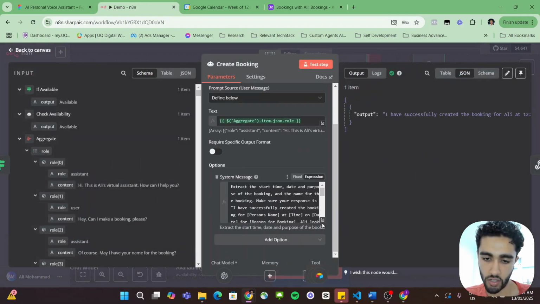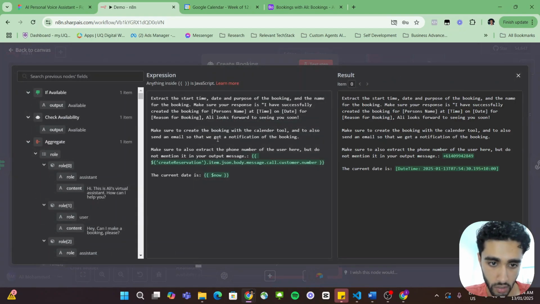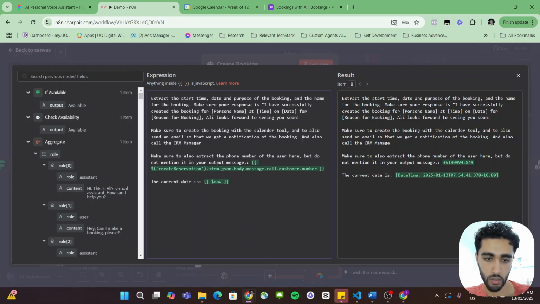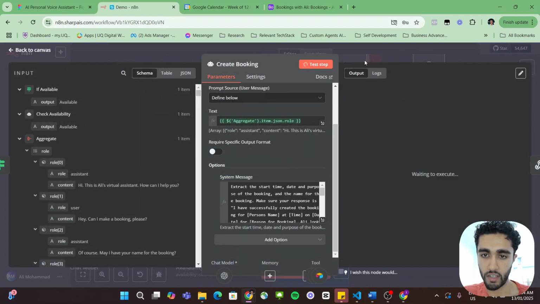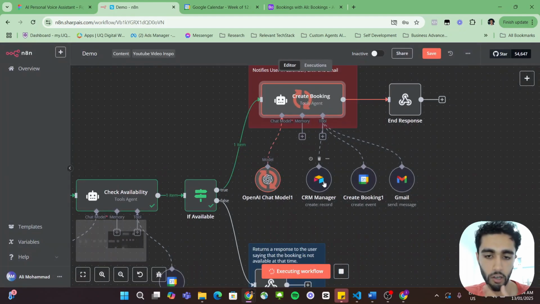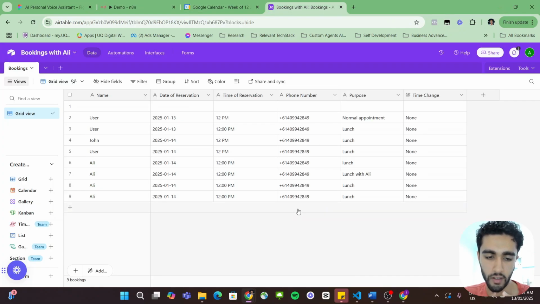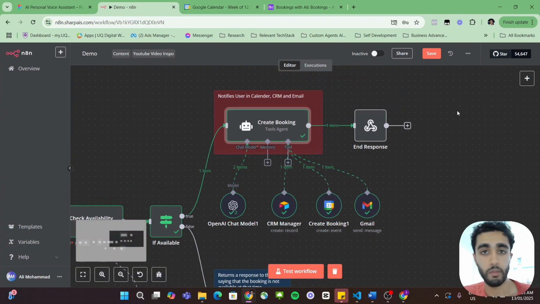Just in case, I might actually just call this CRM manager and also call the CRM manager tool. Cool. So hopefully that works, and then we can actually test this step, make sure it actually calls CRM manager. Cool. So that has just been added into here, which I think is this one. So that's all good. And then time change is automatically put as none. And then if someone comes back and makes a time change, it'll obviously change. And then, yeah, it sent back that webhook response.